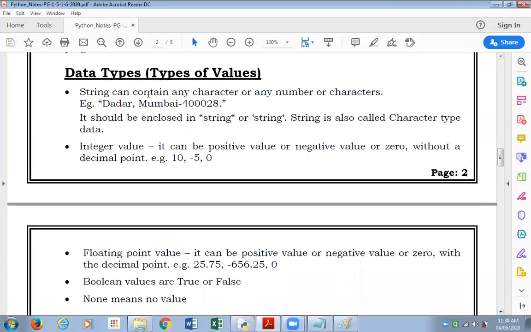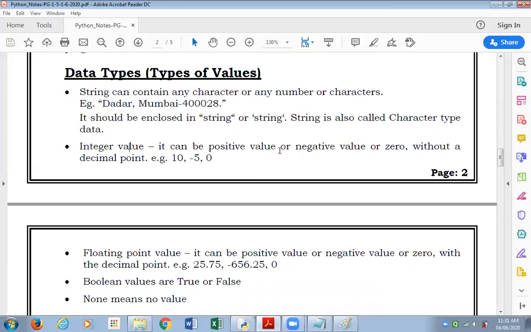Here is an introduction to data types. What we did in our first session, a quick revision. Types of values. Strings can contain any character or any number of characters. For example, we have written a string, Dadar, comma, space, Mumbai, 400 028, in double quotes. So this is a string. Purposely, in the string, I've written some letters in capitals, some in small. I've given digits. I've used some special characters. It should be enclosed in double quotes or in single quotes. A string is also called character type data.